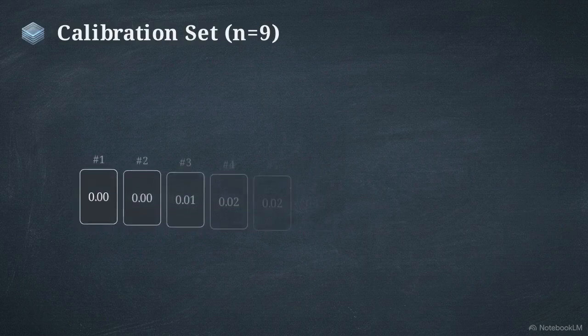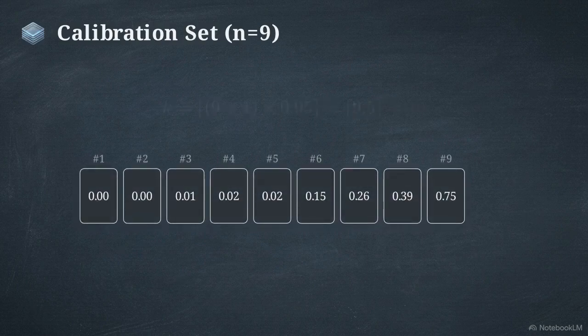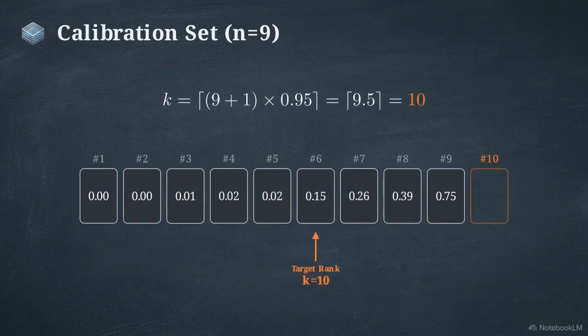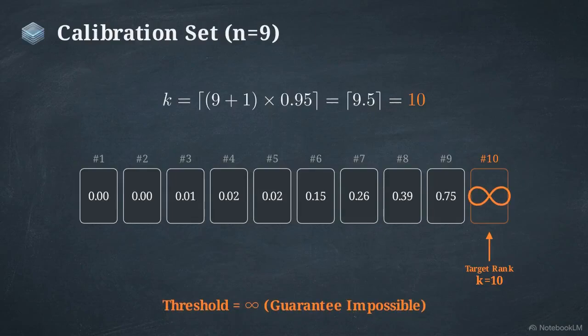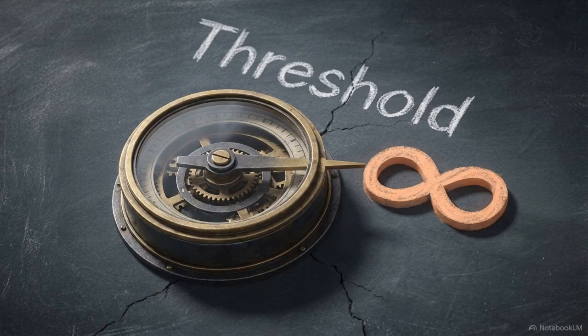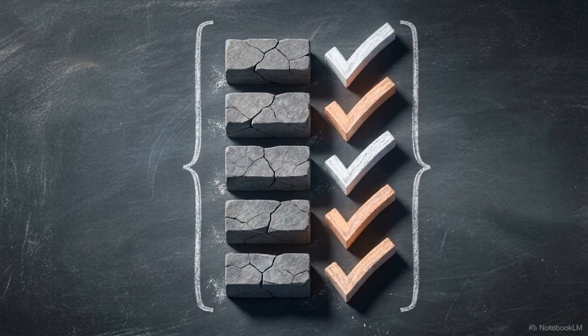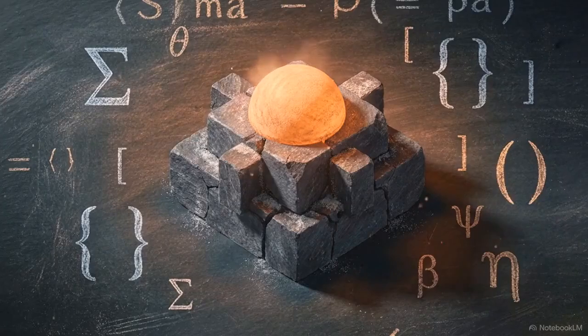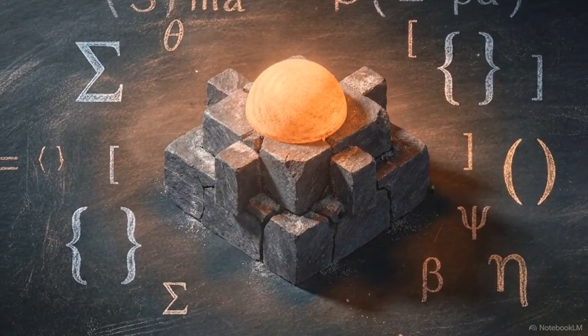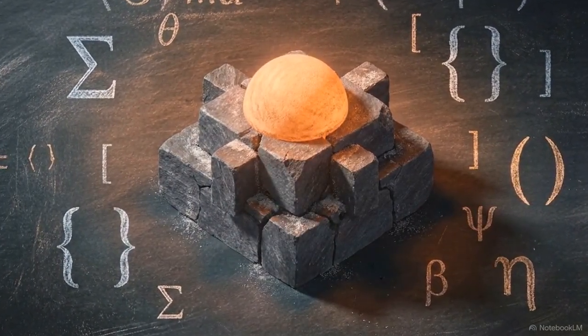Consider a tiny calibration set of only 9 numbers. For a 95% guarantee, the required rank becomes 10. Because the rank is greater than the number of available scores, the threshold becomes infinity. In this scenario, the model must include every possible label, because it cannot certify the guarantee with only 9 points. The method degrades honestly. It tells the user it lacks the data to be certain, rather than guessing.